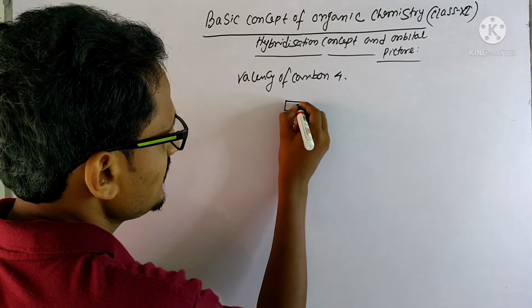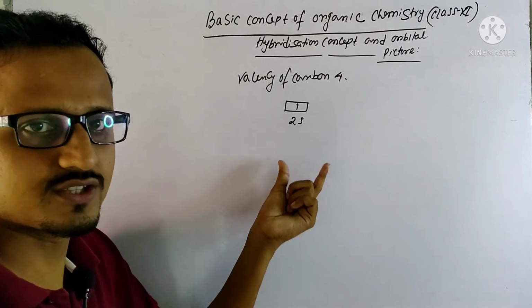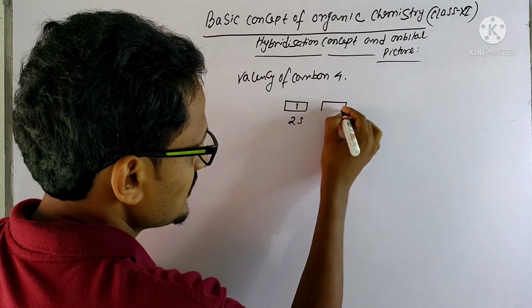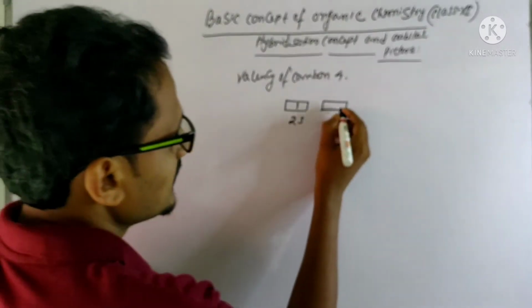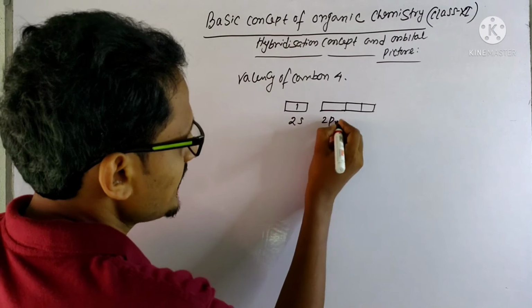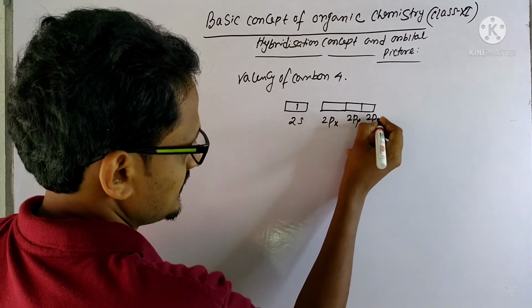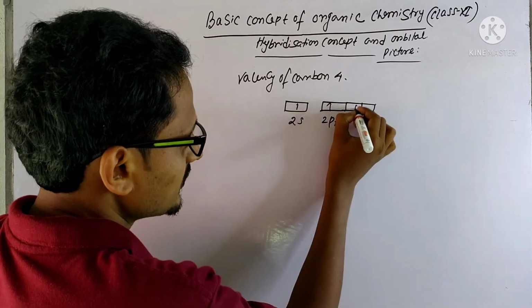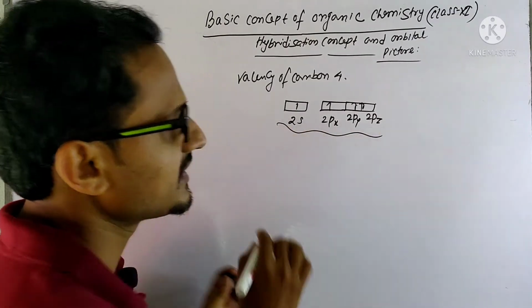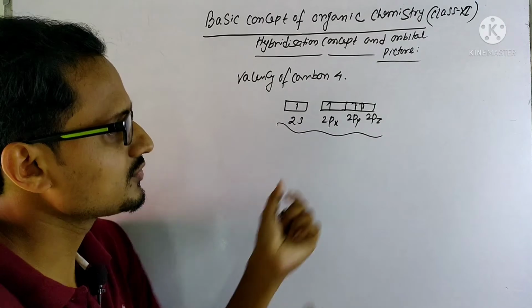That means one electron is in the 2s orbital of carbon. In 2p there are 3 sub-orbitals, 2px, 2py and 2pz, each having one electron. So the total number of single electrons at the outermost shell is 4, so the valency of carbon is 4.